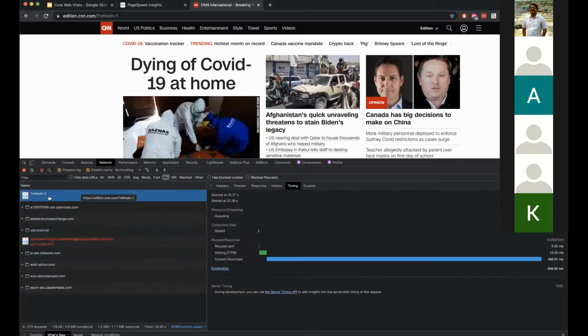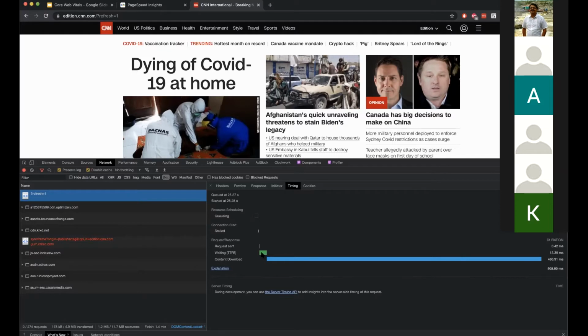Yeah. So this is the main document. This is the HTML document that loaded. And as you can see here, this is the TTFB, time to first byte. How much time it takes for the server to actually generate the content and send it to the client, and this matters here. So yeah, our TTFB for this site is 13.35 ms, which is fairly small if we consider the whole page.